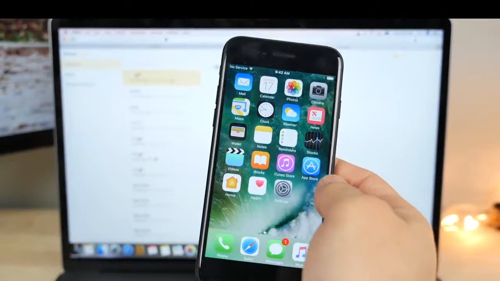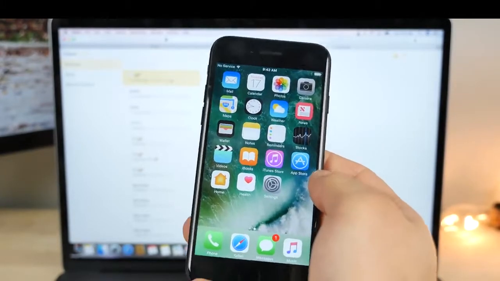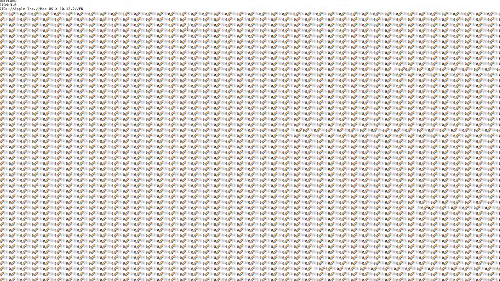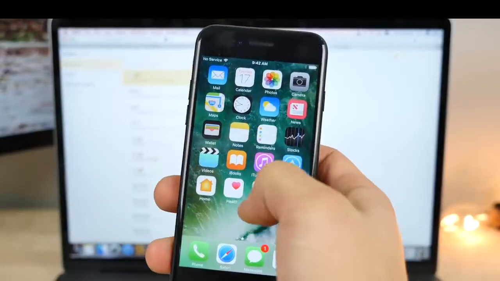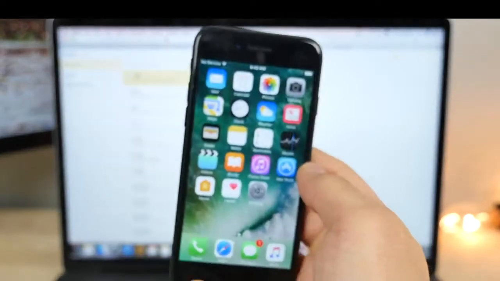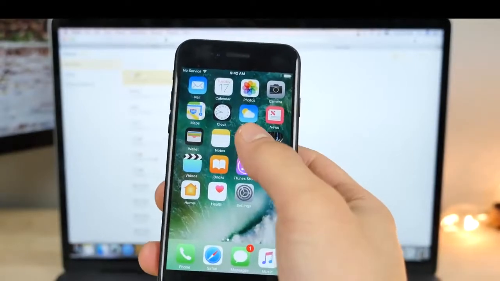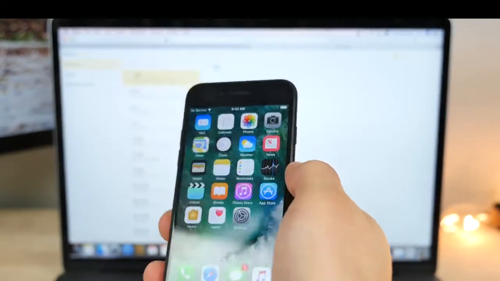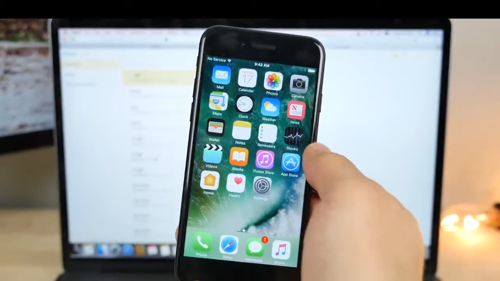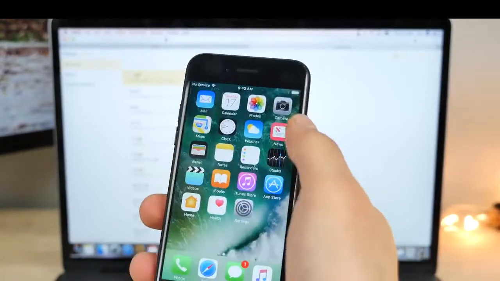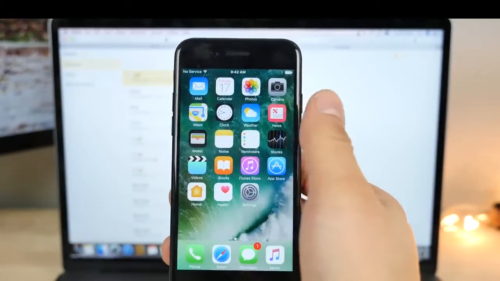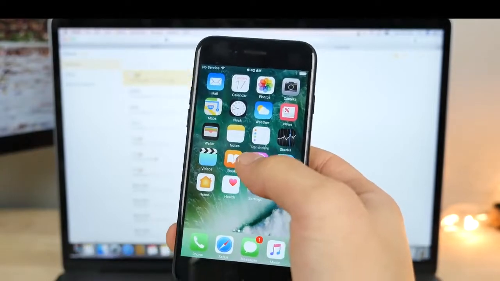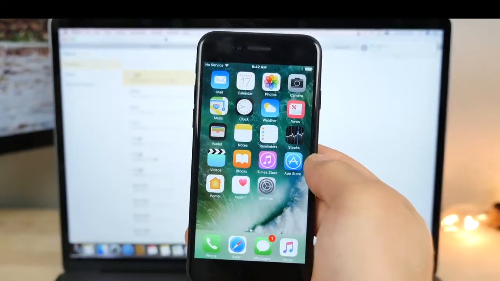But how do you do this on the newer firmwares? I actually found this method. This was my creation. Basically, I took these emojis and multiplied them by 1,000, by 5,000 in a contact attachment. So we're going to be sending a contact with a bunch of these emojis inside of it. As soon as the iPhone receives it, it tries to read all of those emojis, and it just fails. Now, you don't have to open anything. You don't have to interact with the phone in any way to get it to work, which is the best part. So let me show you how to do the second method on all firmwares.